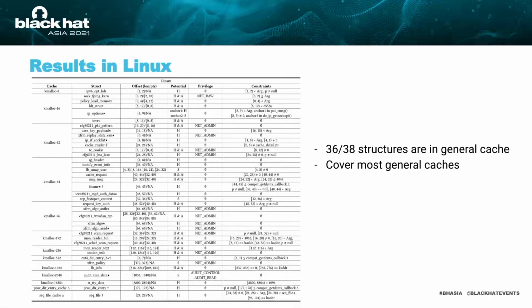To sum up, most general caches are covered by our identified structures. Note that the numbers 49 and 38 are for structures, not objects. If we count the number of objects and the program sites that use objects, the statistics can be thousands. From this perspective, the elastic objects are pervasive in the kernel codebase.